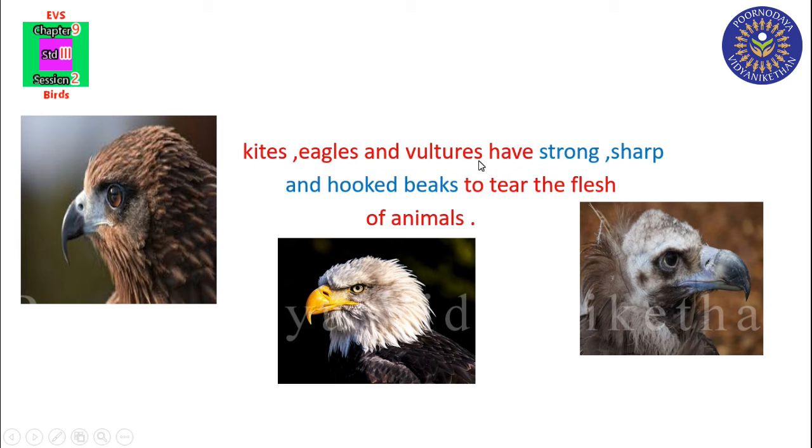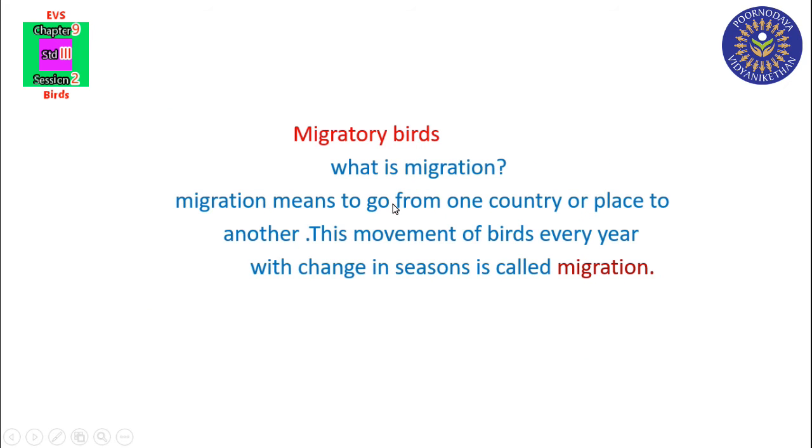Kites, eagles and vultures have strong, sharp and hooked beaks to tear the flesh of animals. We can see kites, eagles, vultures have strong, sharp and hooked beaks to tear the flesh of animals.